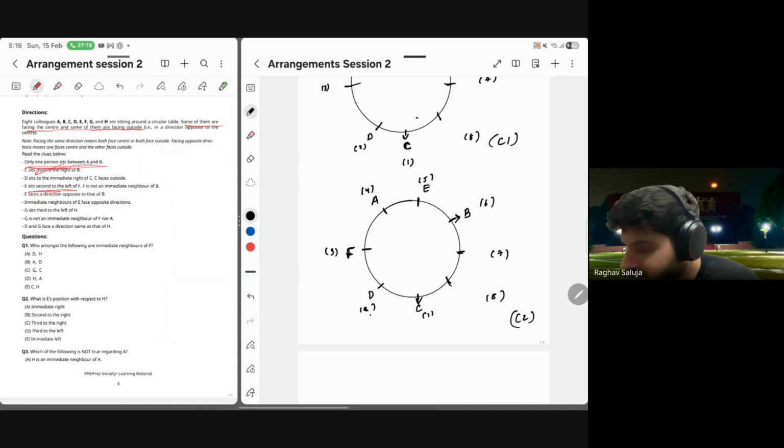The only empty chairs left are what? Now, what are the two empty chairs left? As soon as we placed this much, only 7 and 8 are the two empty chairs. What are the two people left?